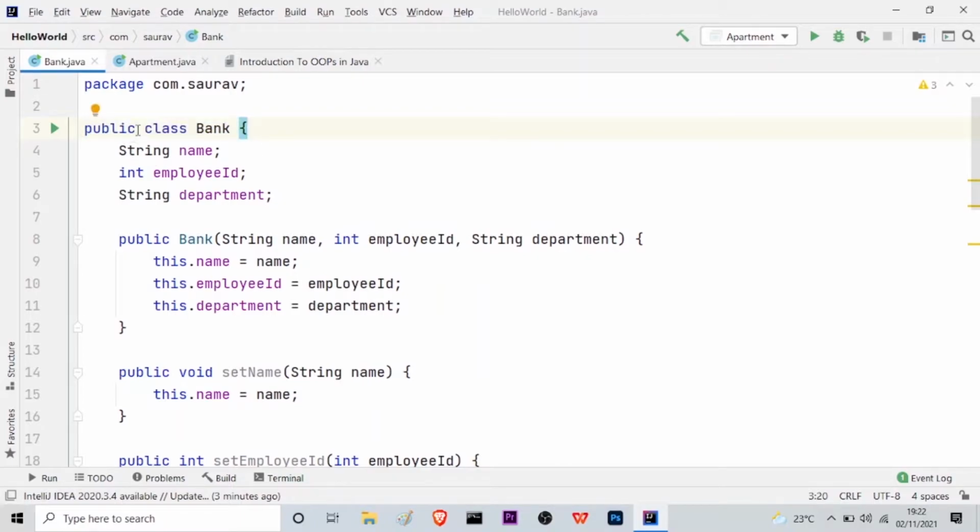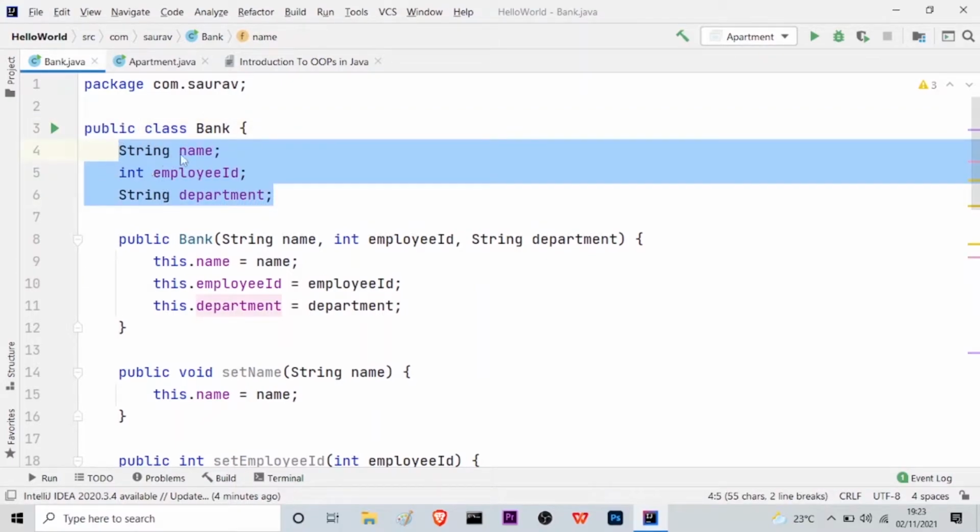And this is the access modifier, which tells what type of class this is. If it is public, that means it can be accessed by all the people. If it is private, it means that it cannot be accessed by everyone. So that is the difference between public and private access modifiers. We will be talking more about this in our future classes. And then we have all the attributes or properties here, as you can see.